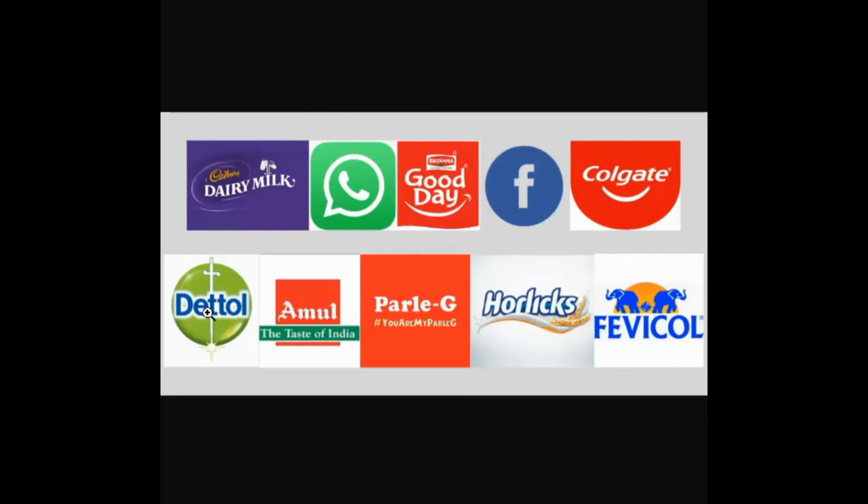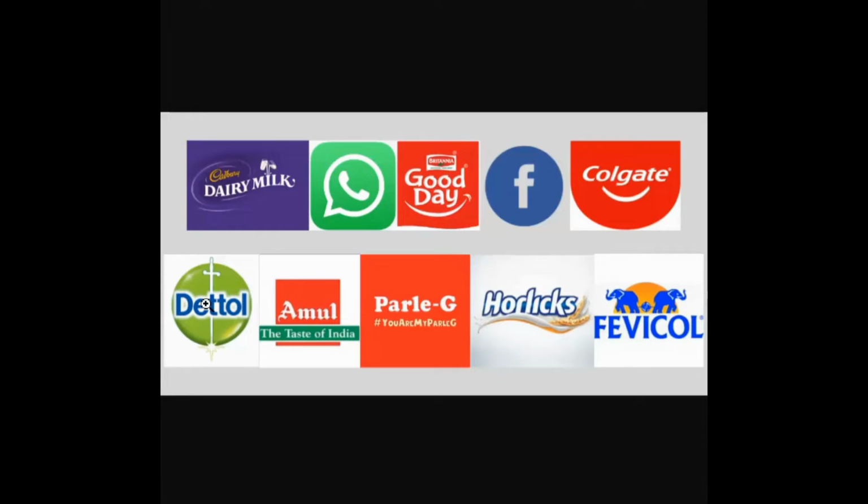And when you want to stick anything, you already know where you go. You go all the way to Fevicol, and that is how powerful brands can get. And obviously, if you want to have some biscuits, I mean, the basic biscuits, then Parle-G is the way to go in the first instance. As a matter of fact, I would like to say across that Parle-G currently is the world's most selling biscuit, the basic ones, not Parle-G Hide and Seek or something. The basic biscuits, the cheap ones, are the highest selling biscuits in the entire world.